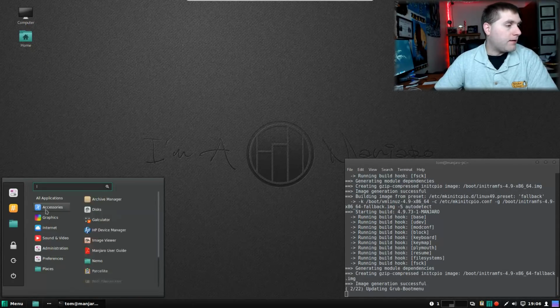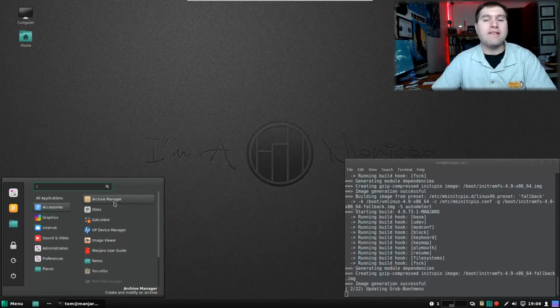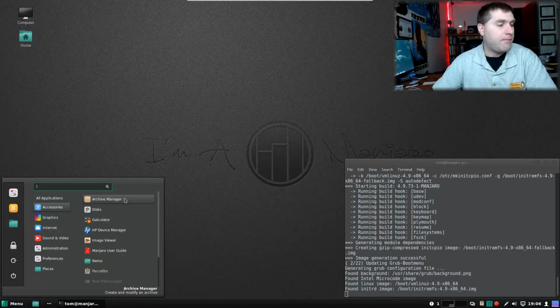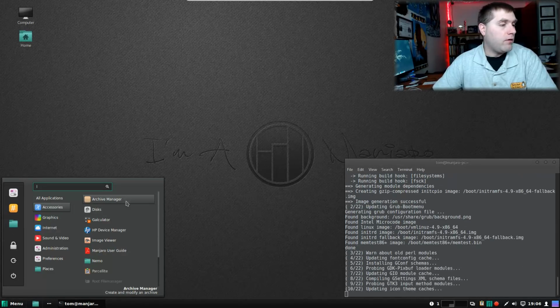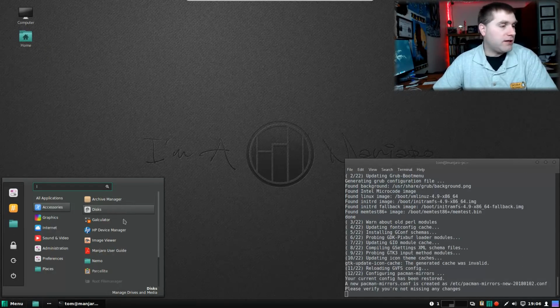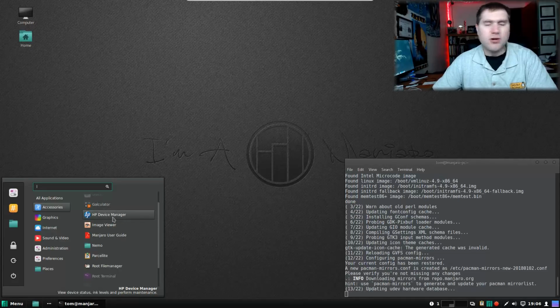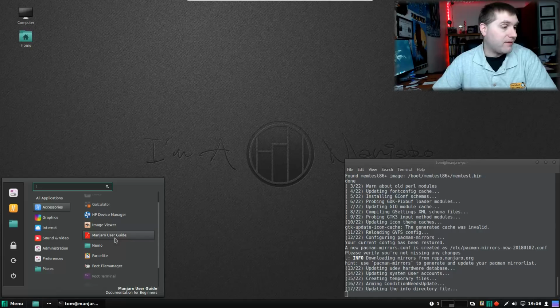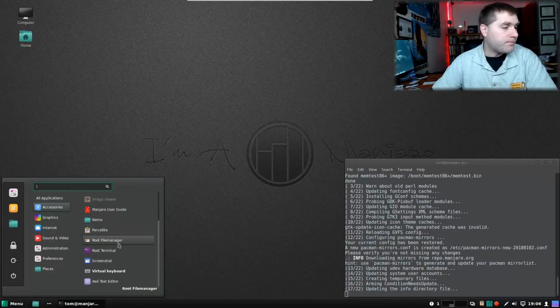And there's really nothing super surprising in here. Cinnamon usually comes with basically the full suite of utilities that you might be looking for. So we have the archive manager, the disk utility, a calculator. Not sure why the HP device manager is installed on a lot of these things, but that is there. We do have a user's guide for Manjaro, which is a very nice system. And then Nemo, of course, is the file manager.